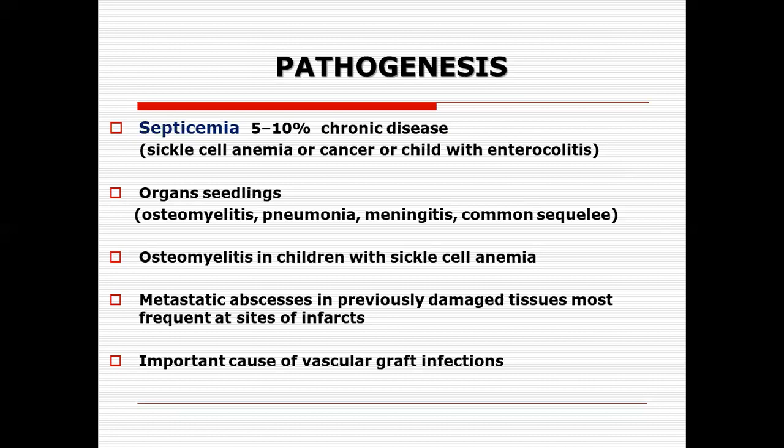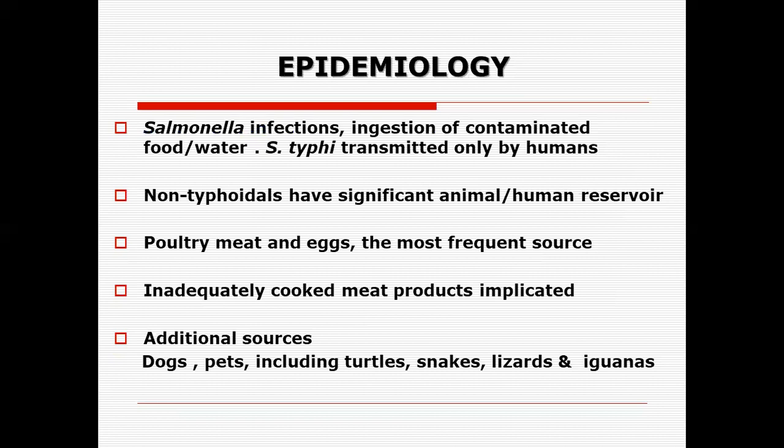Osteomyelitis in children with sickle cell anemia is very common, and metastatic abscess in previously damaged tissues, most frequently at the site of infarctions. And this is an important cause of vascular graft infection; facultative anaerobic gram-negative rods are an important cause of vascular graft infection also.